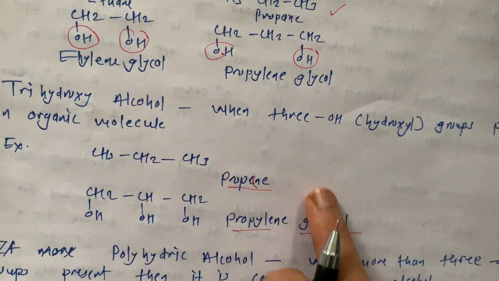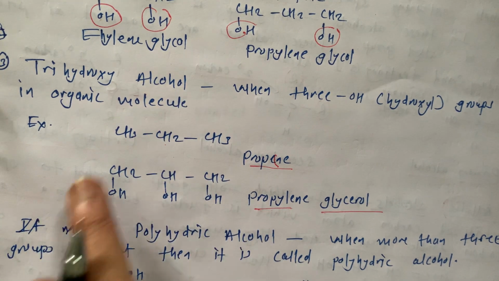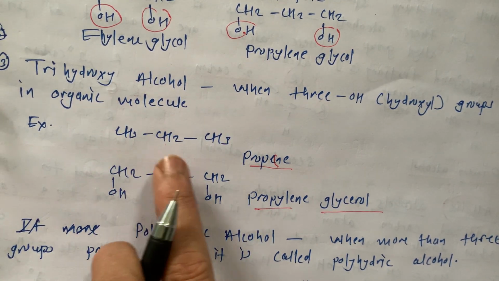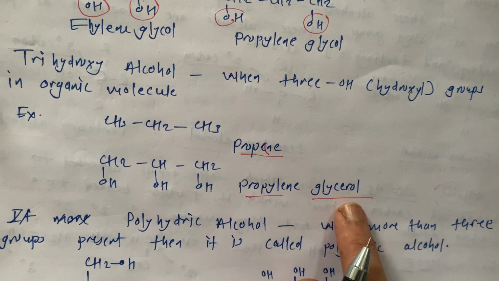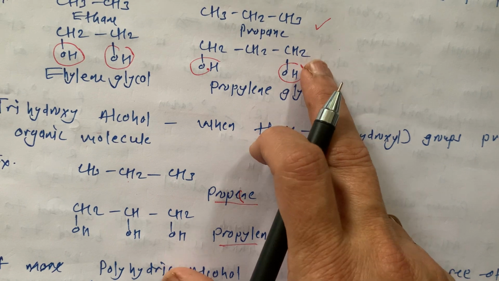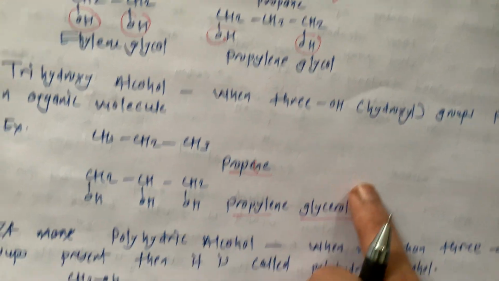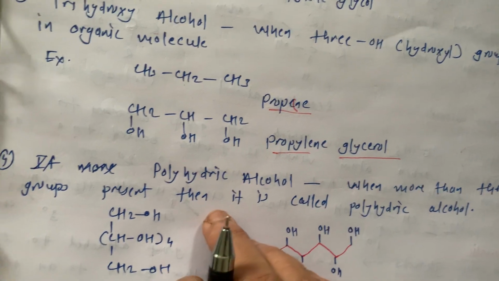Next one is trihydroxy alcohol. When 3 OH hydroxyl groups are in an organic molecule, like 1, 2, 3 OH, then this is propylene glycerol. See the difference: when there are 2 hydroxy groups, this is called glycol; when there are 3 hydroxy groups, this is propylene glycerol.